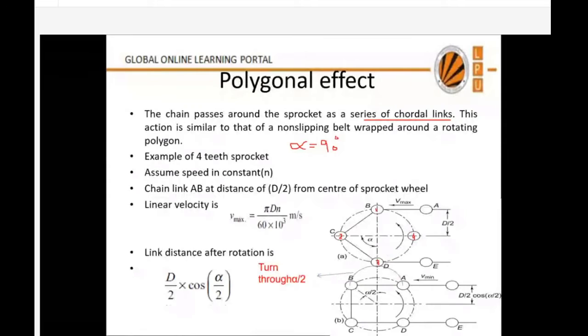Right. Now let us suppose the sprocket is running at n RPM. Sprocket is running at n RPM means it is rotating at n revolutions per minute. Let d be the diameter, the pitch circle diameter of the sprocket. So that term you are aware of now. Now let us suppose a chain link. Suppose AB is a chain link. It comes here.